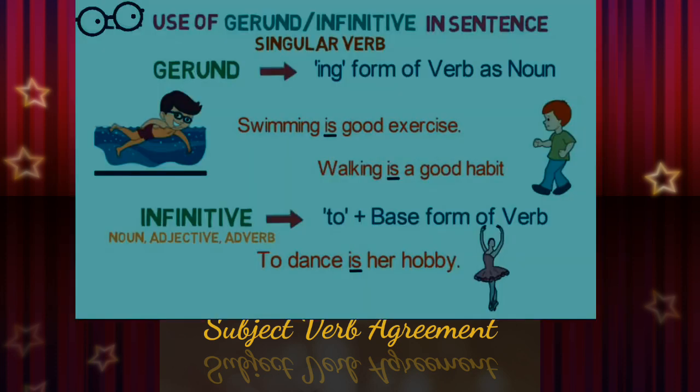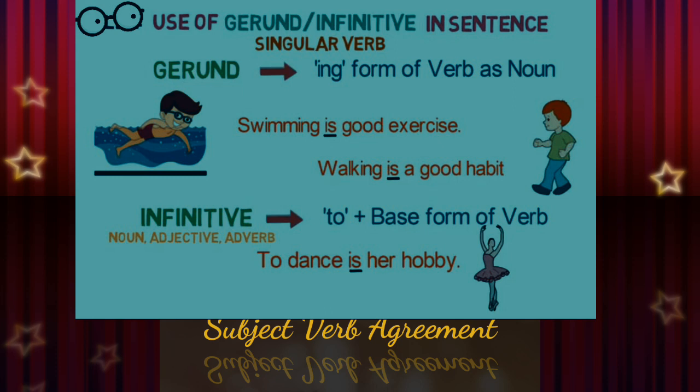Okay? Now we can discuss gerund and infinitive in a sentence. So whenever we use a gerund in a sentence, what do you mean by gerund? The ing form of a verb used as a noun in a sentence is a gerund. Okay? For example, swimming is a good exercise. Walking is a good habit. Here, swimming is the gerund. Walking is another gerund. So, the ing form of a verb.